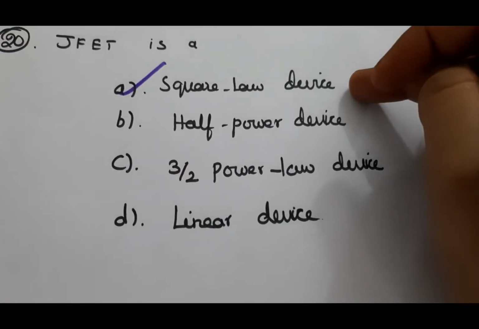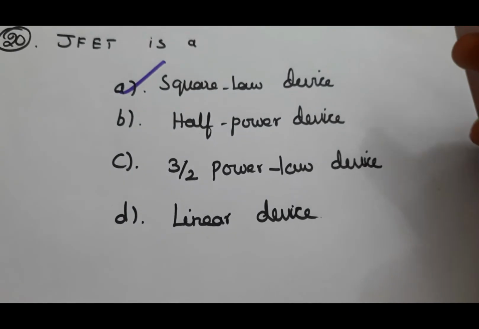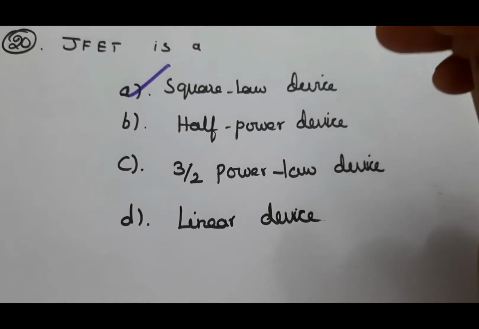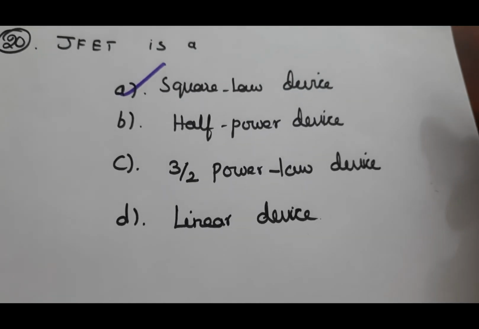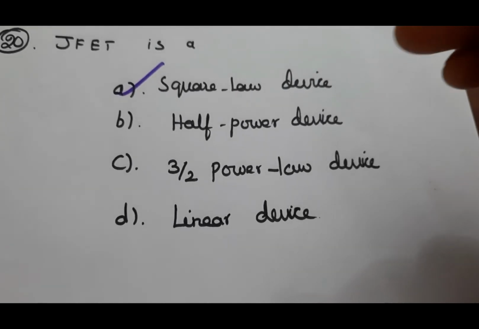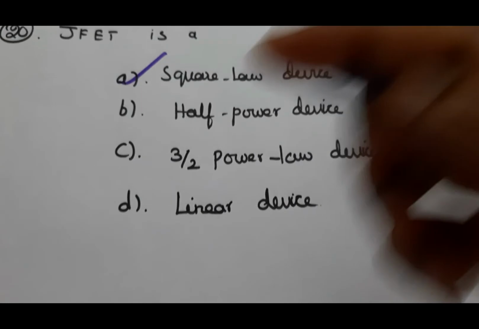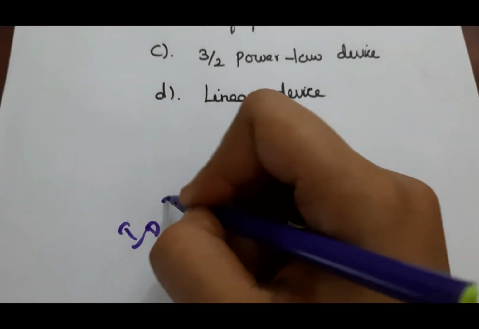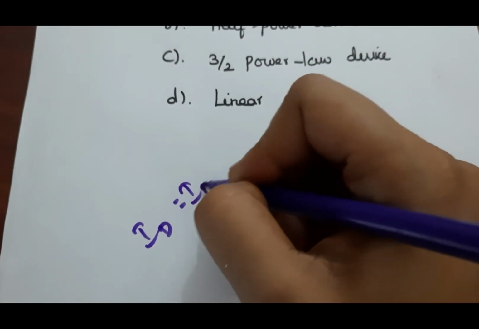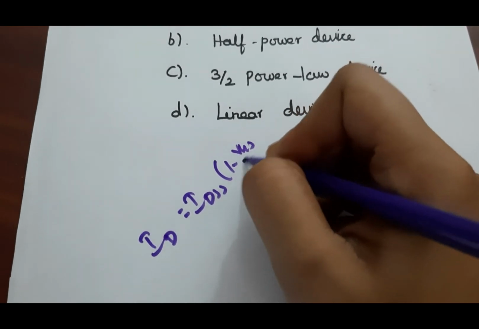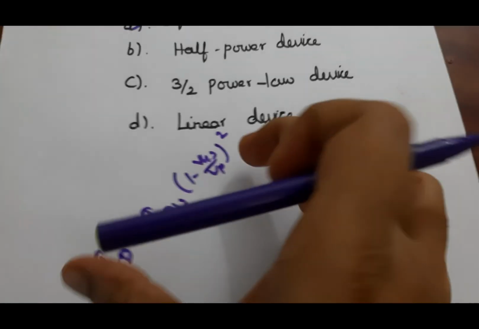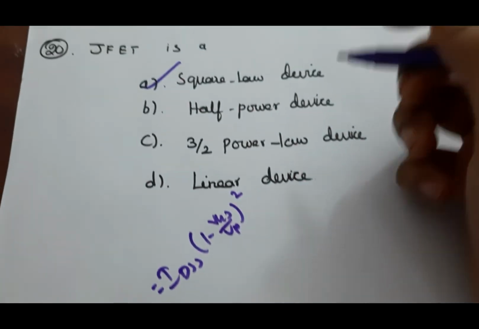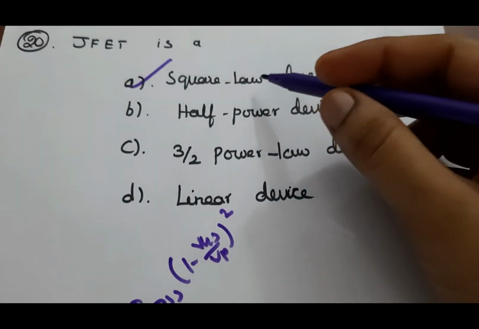You can define any device as a square law device if the output voltage or output current is proportional to the square of the input voltage or current. In JFET, the current equation is ID is equal to IDSS into 1 minus VGS divided by VP, the whole square. From this equation we can define JFET as a square law device. So the answer is A.